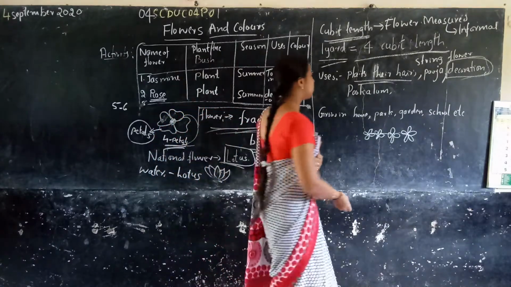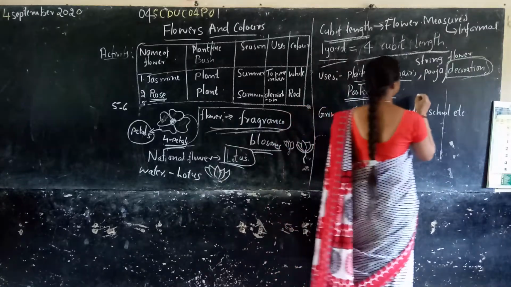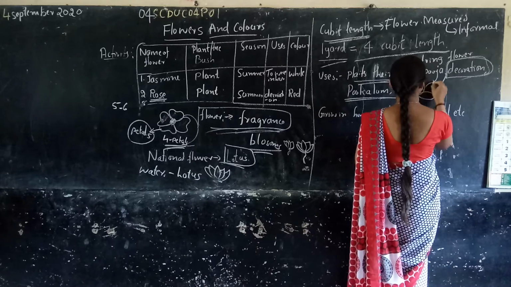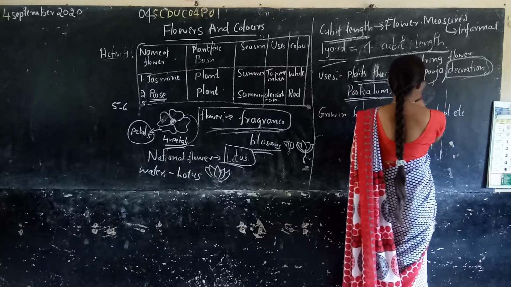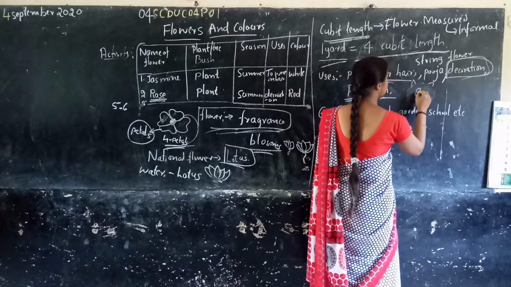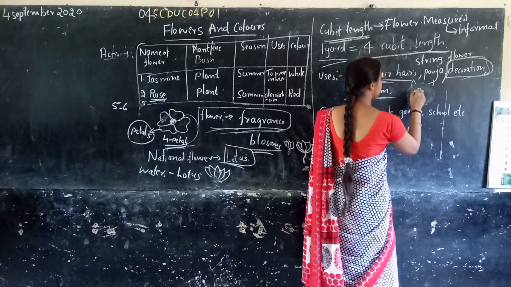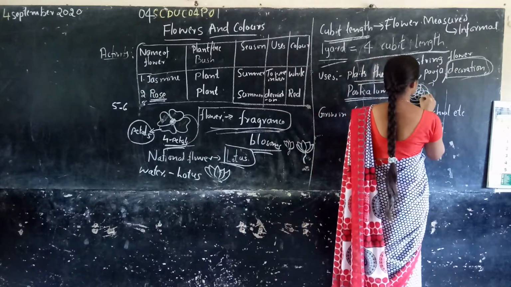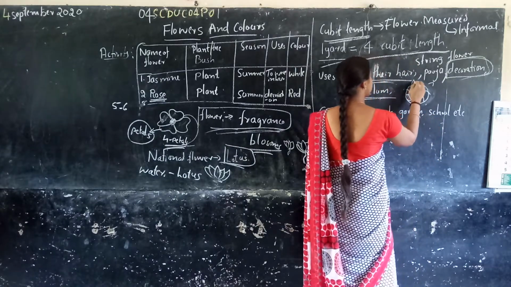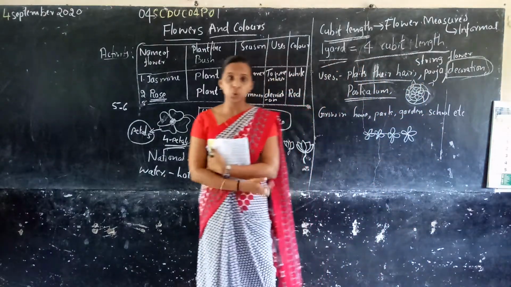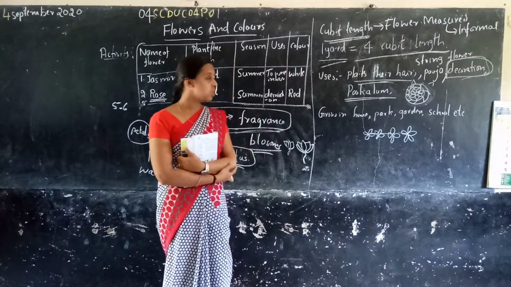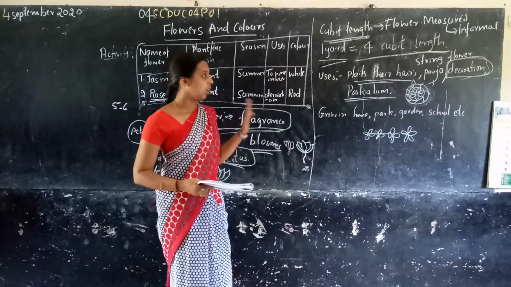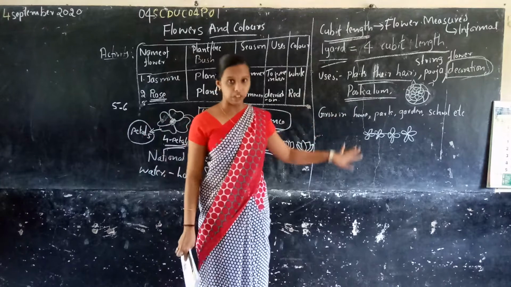Then we use them in pookalam. You know pookalam, we make art through the petals of flowers. Like if we take this flower, we make this kind of shape. This is a flower. Then we add another flower in this, and we create some designs. We make art through flowers. So we use flowers for many different works or functions.